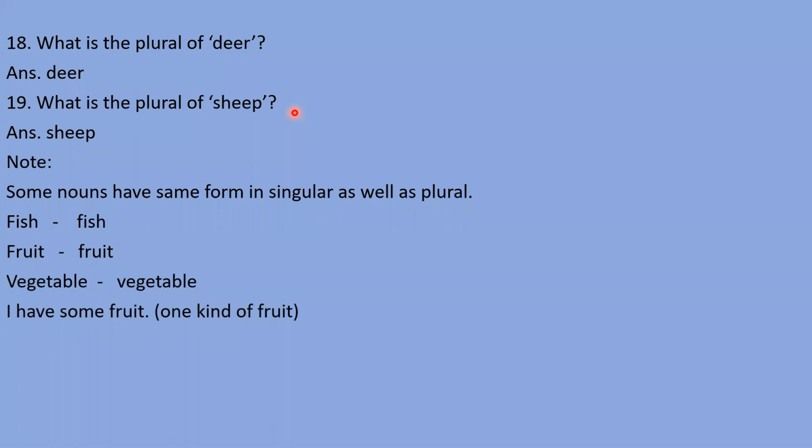And one more thing I want you to understand, dear student: if I say I have some fruit, you can see that I haven't written fruits, but fruits can also be written. I have some fruit means different kinds of fruit. Suppose you have four mangoes, you need to say I have some fruit.